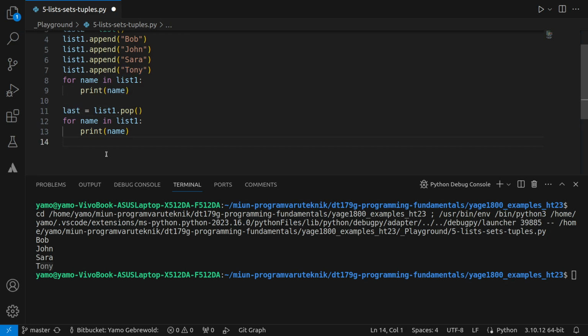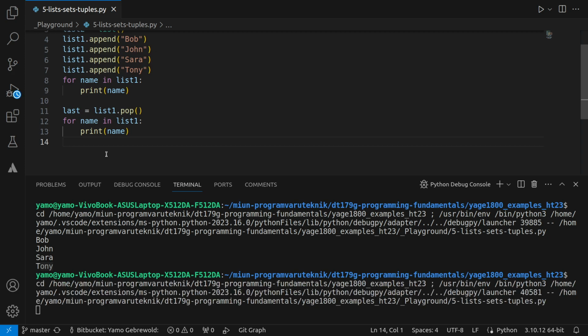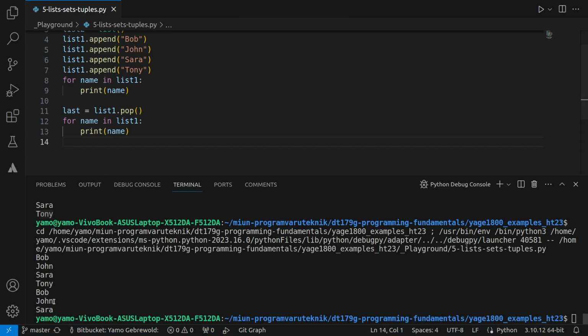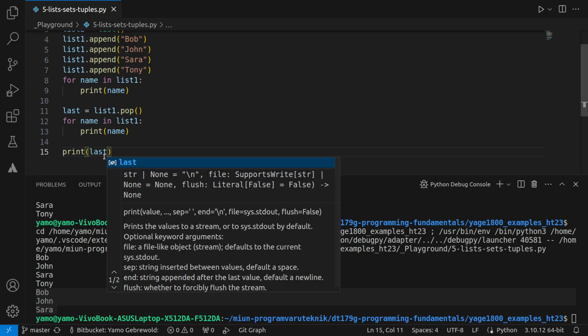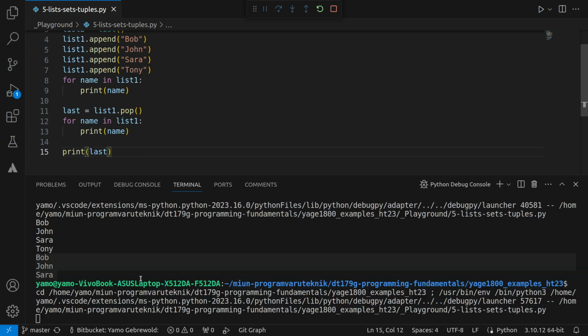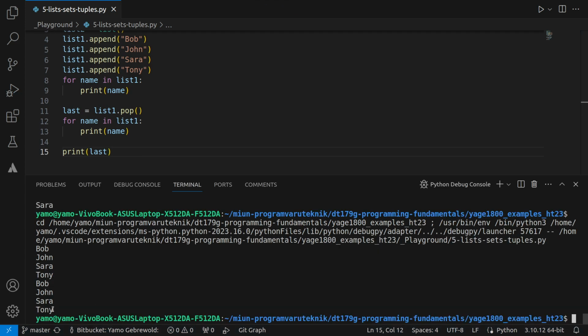So let's try to run this and see what happens. If I run this again, we see that we only get Bob, John, and Sarah, so we don't get Tony. But this should keep track of Tony. So if I print last, we should get Tony. Let's see. Yeah, we see that I get Tony at the end.